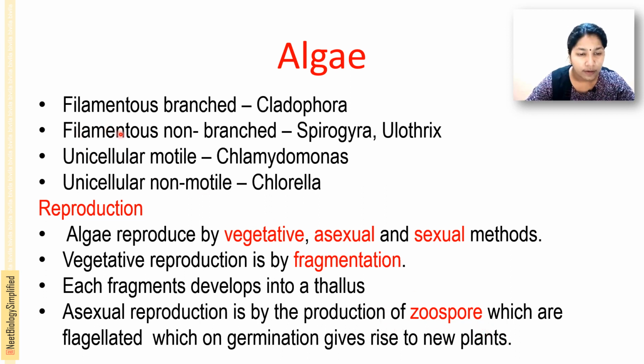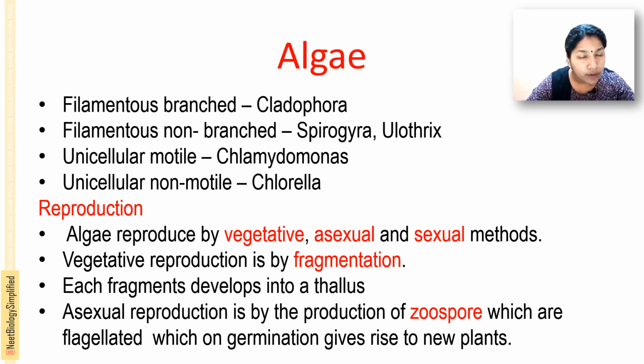In the last slide, I showed some of the general features of algae, and we said that they have filamentous forms, unicellular forms, branched forms, and also massive forms. The filamentous branched form is Cladophora, the filamentous non-branched forms are Spirogyra and Ulothrix, the unicellular motile form is Chlamydomonas, and the unicellular non-motile form is Chlorella.